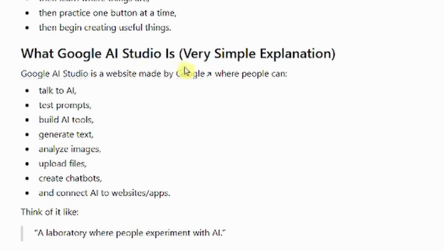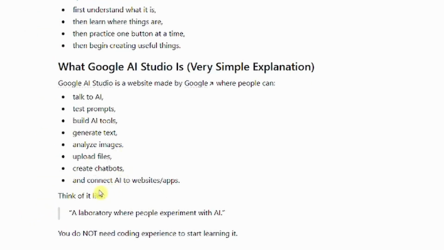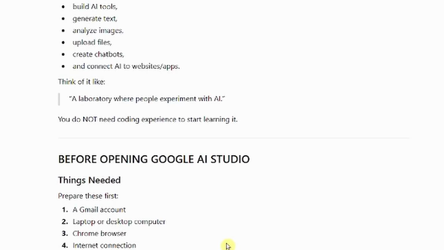What Google AI Studio is, very simple explanation. Google AI Studio is a website made by Google where people can talk to AI, test prompts, build AI tools, generate text, analyze images, upload files, create chatbots, and connect AI to website applications. So think of it like a laboratory where people experiment with AI. You do not need coding experience to start learning it. Okay, so first of all, we've established that we don't need coding experience to start learning it.